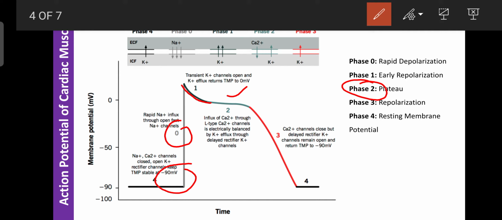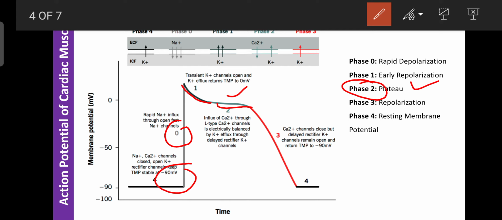Due to depolarization, calcium is released from the sarcoplasmic reticulum, or calcium enters through the L-type calcium channels present in the cardiac muscle. At the same time, potassium effluxes or exits from the cell, and the ratio is the same. One molecule of calcium enters the cell while one molecule of potassium exits the cardiac cell. Due to that, the action potential is stable. That condition is known as the plateau.